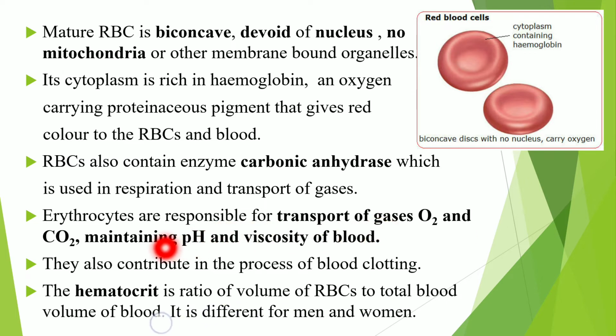Then this RBC also contributes in the process of blood clotting. Then what is the hematocrit? This hematocrit is the ratio of volume of RBC to total volume of blood, and this hematocrit is different for men and women.